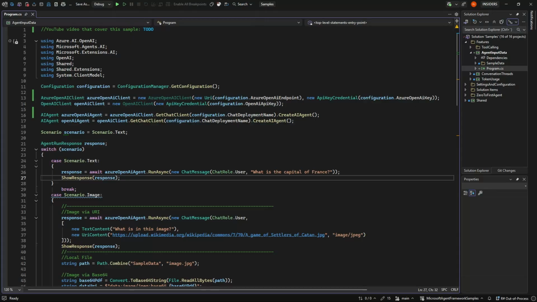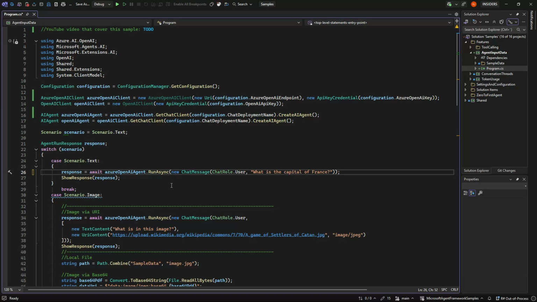So here we are in Visual Studio, and we have seen a lot of examples so far where we have just given some chat message with some text, or just given the text directly here. Same output. But what if we want to use other things?